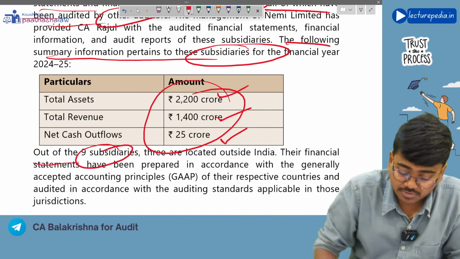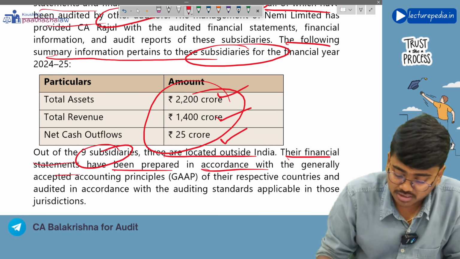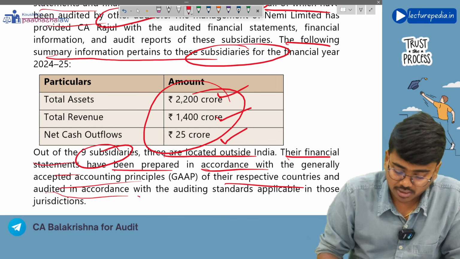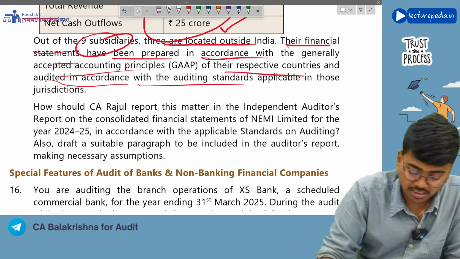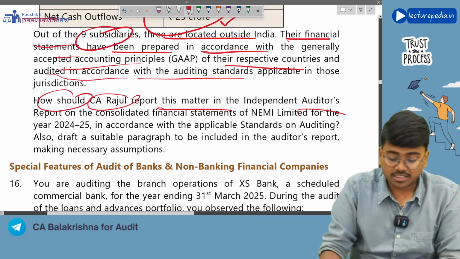Now, out of 9 subsidiaries, 3 are located outside India. Their financial statements have been prepared in accordance with generally accepted accounting principles of their respective countries and audited in accordance with auditing standards applicable in their jurisdiction. Now, how should CA Rajul report this matter in the auditor's report?